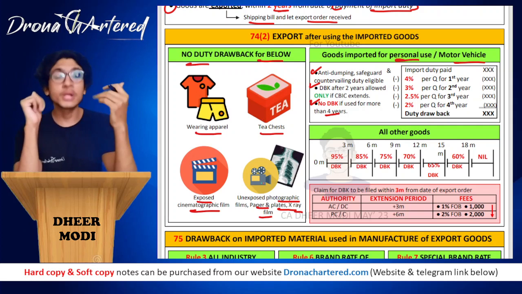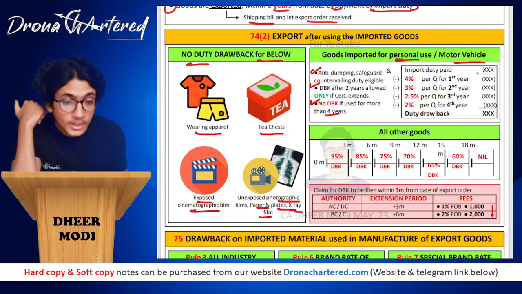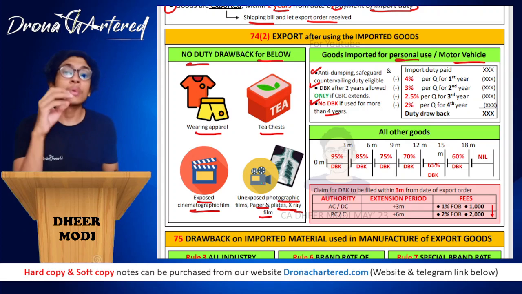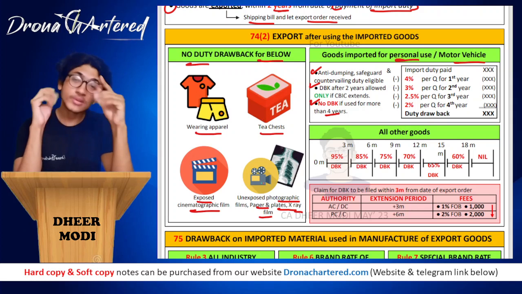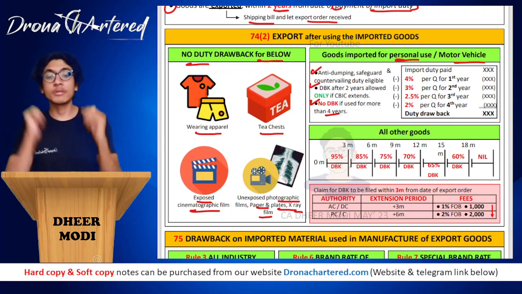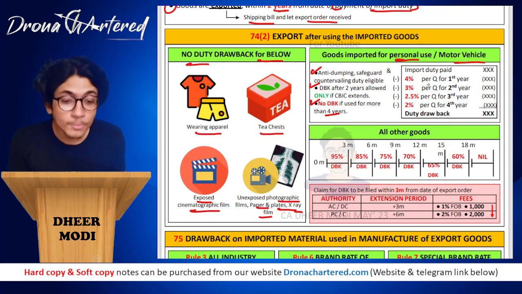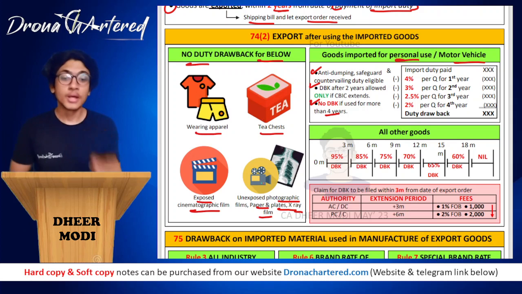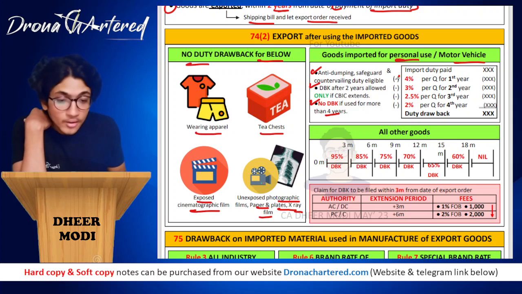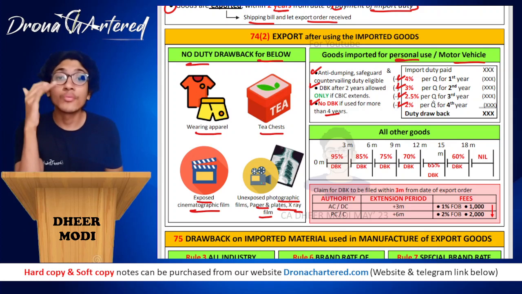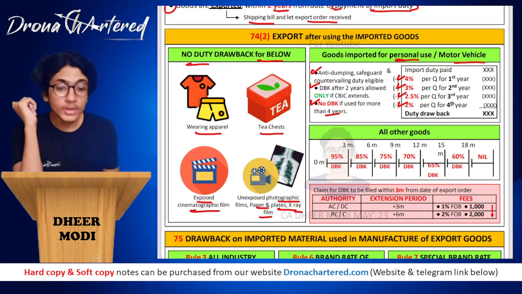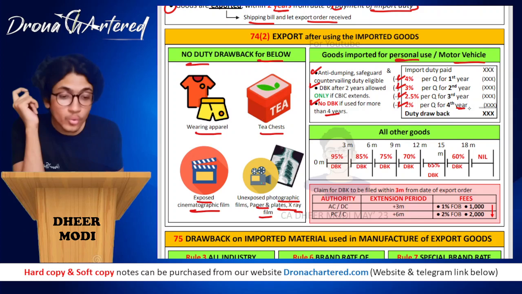So now how are they allowing you the duty drawback? Import duty paid. Whatever import duty you had paid, you start with that. Then you subtract 4% per quarter for the first year. So if you use it for the entire first year, 16% will be subtracted. Why? Because 4% per quarter for the first year. So this rate reduces: 4, 3, 2.5 and 2%. Okay. So this is till the fourth year.